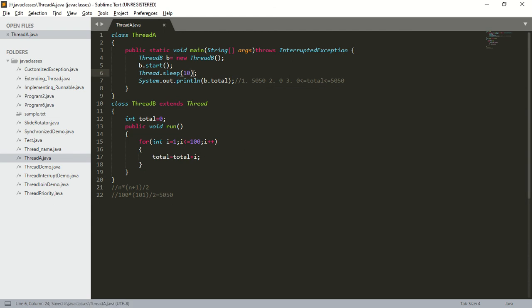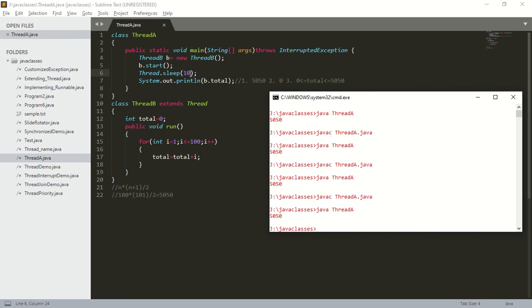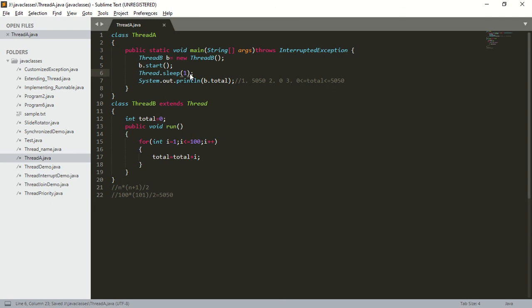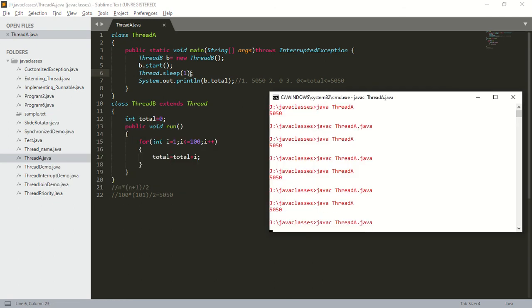I will make it 10 milliseconds. Now think. Will the child thread complete its execution within 10 milliseconds? Yes, it is going to complete. Now I'm going to make it 1 millisecond. Compile.